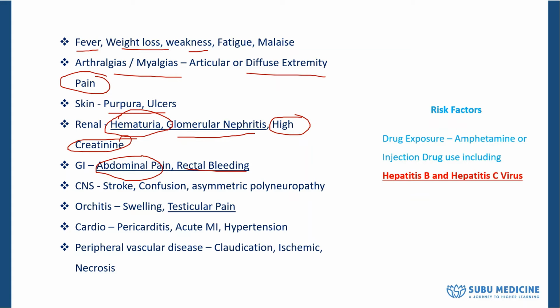If the central nervous system is involved, you can get confusion, stroke, and asymmetric polyneuropathy. If the testes get involved in a man, that can give you testicular pain. If the heart is involved, you can get hypertension. That's very important. You could have claudication, right? You could have ischemia and necrosis. These are some of the classical symptoms that you can get.